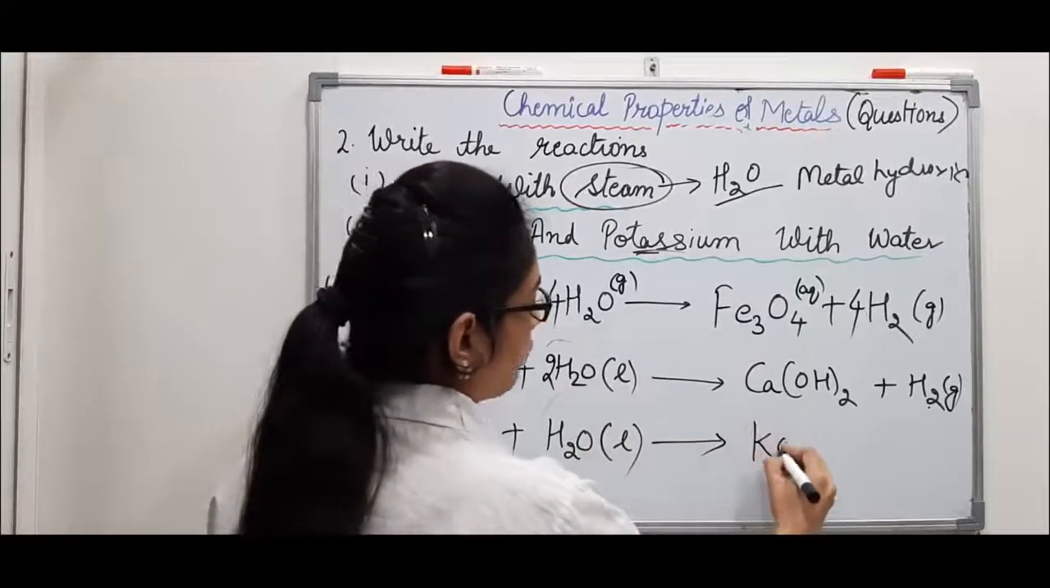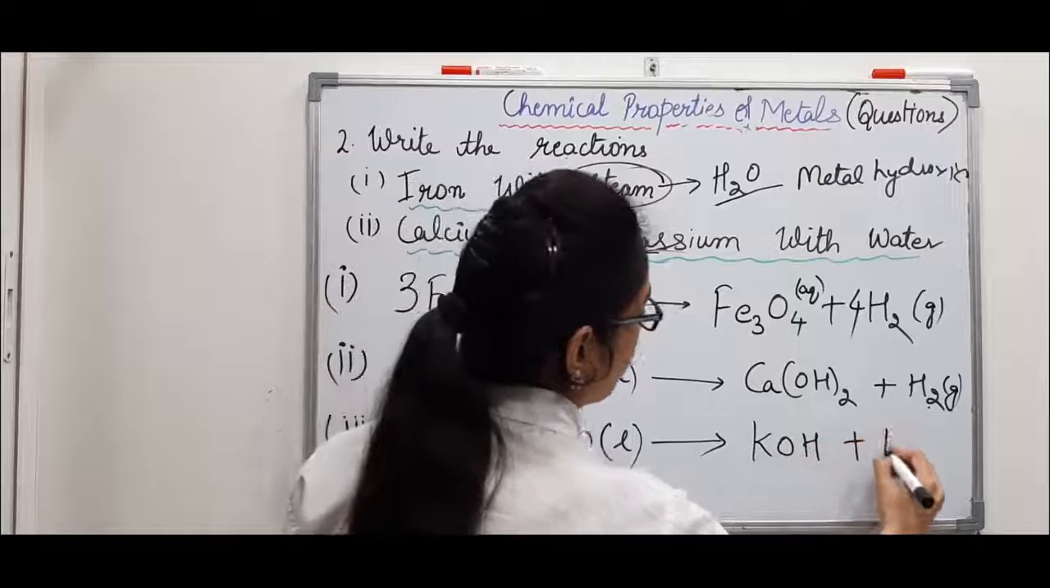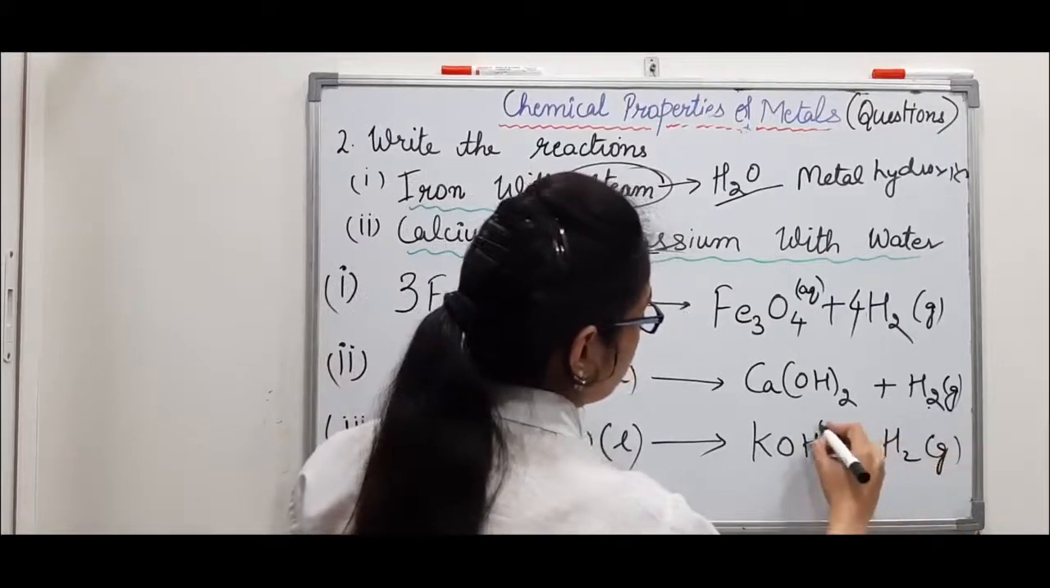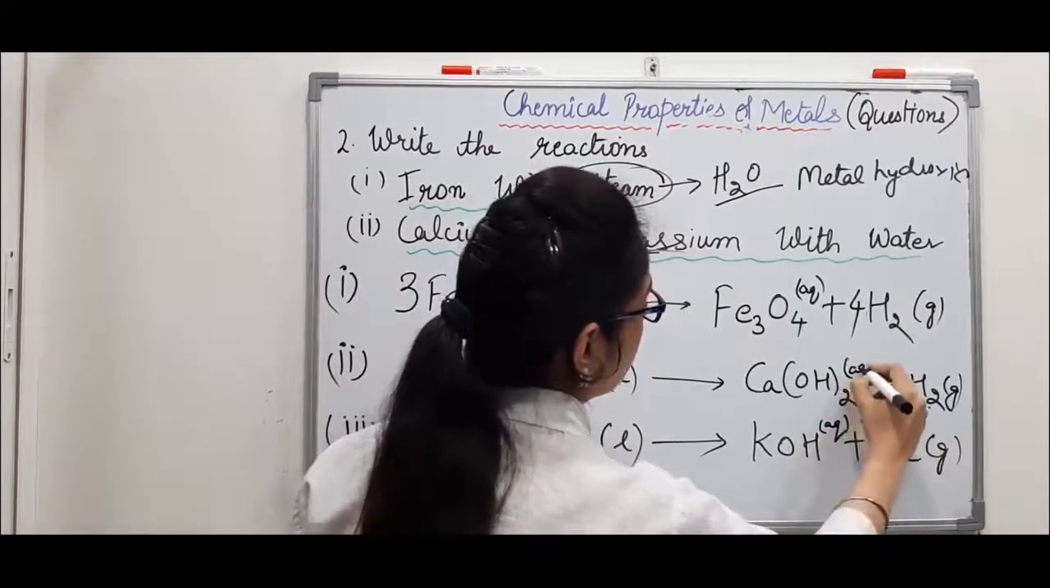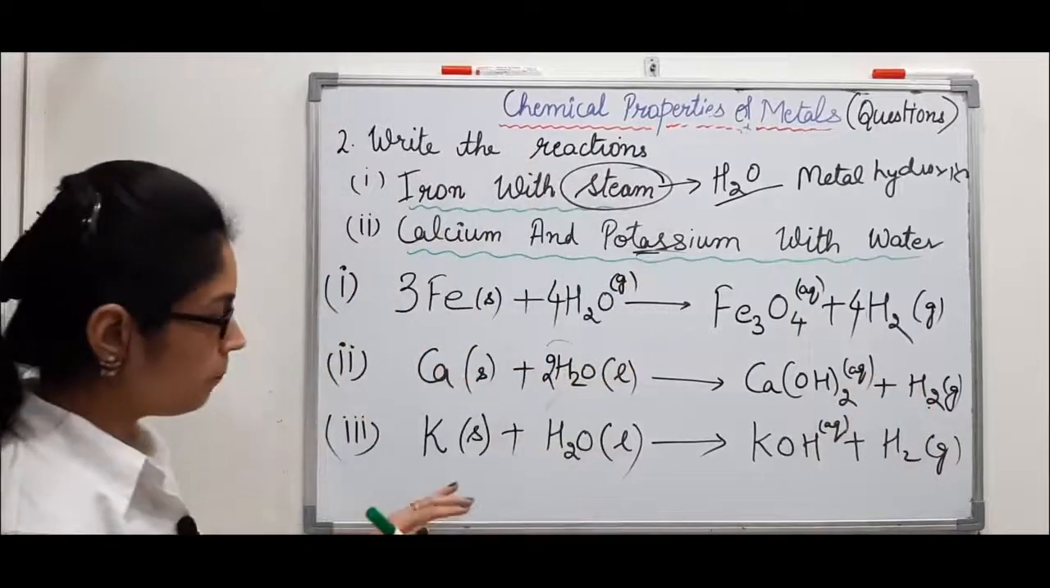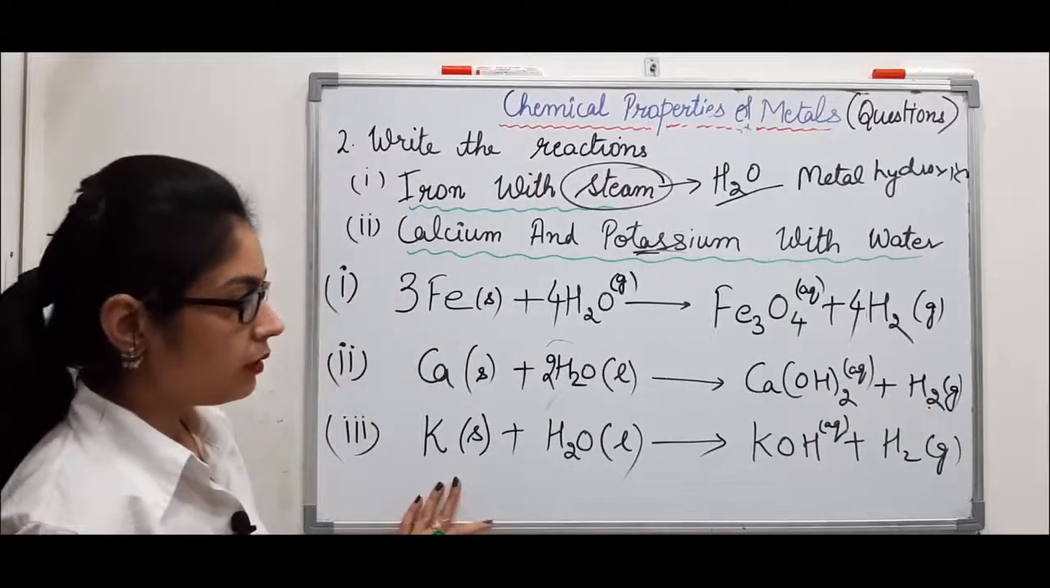Then potassium hydroxide plus hydrogen gas. Hydroxide, this is in aqueous state. Here also you have to mention this was also in aqueous state. So now we can balance the chemical equation.